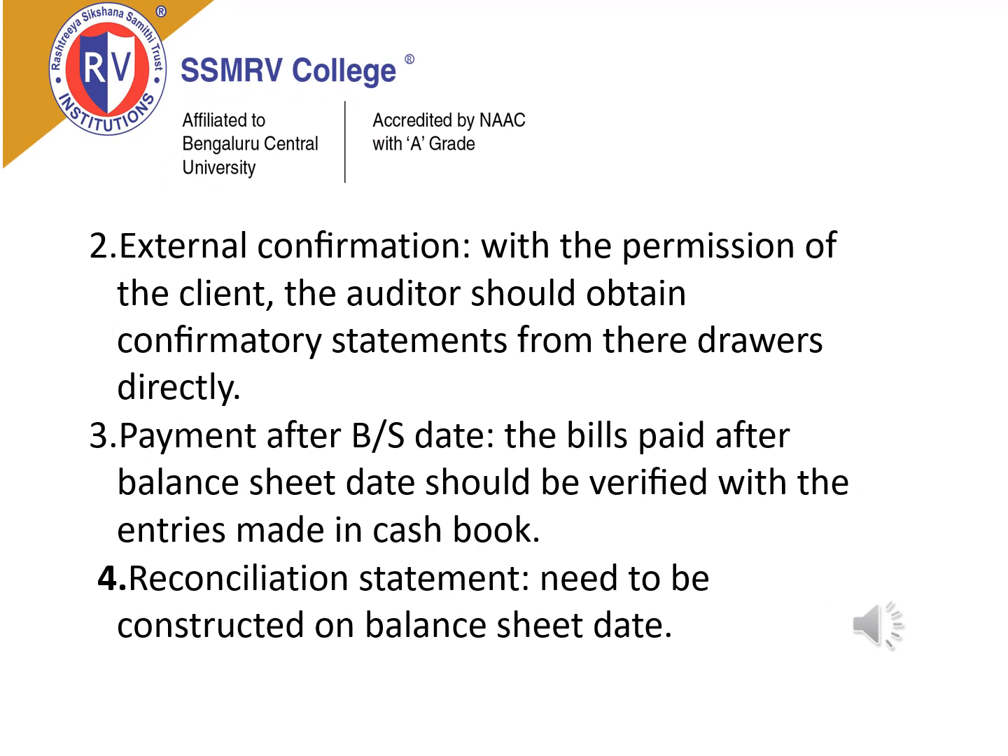The second thing to see while verifying bills payable is external confirmation. With the permission of the client, the auditor should obtain confirmatory statements directly from the drawers. You should get the confirmation from the party to whom you are paying, and the confirmation statement of who is taking that amount should be obtained.